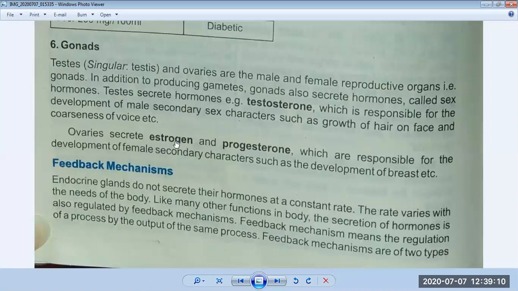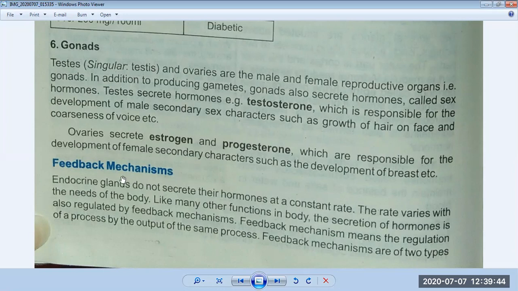Ovaries secrete estrogen and progesterone, which are responsible for the development of female secondary characters such as the development of breasts, etc. So ovaries are the reproductive organs of females, and they secrete two important hormones, estrogen and progesterone, which are responsible for the development of breasts in females. Now the glands have ended, and we have discussed approximately 6 important glands in the endocrine system.